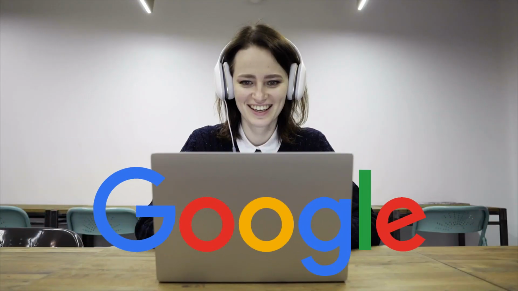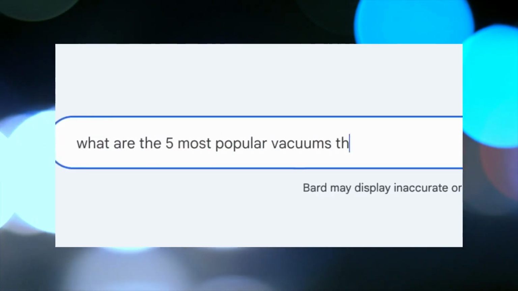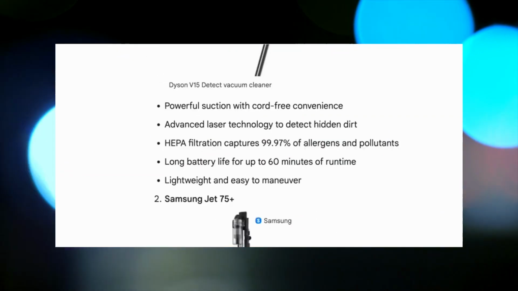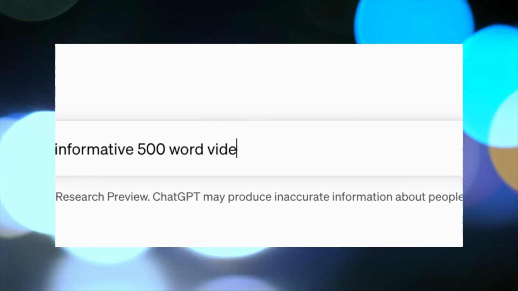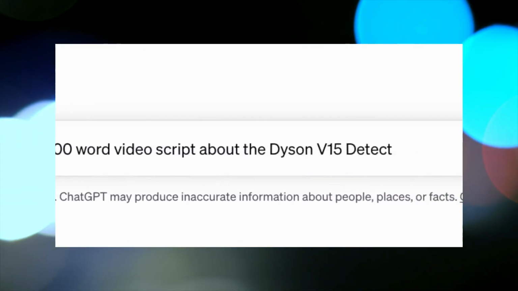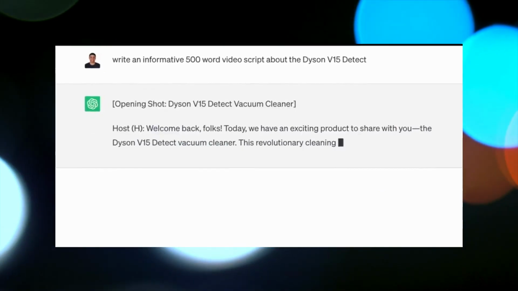For the research segment of the script, we will use Google's AI tool, Bard, to inquire about the top 5 vacuums this year. Subsequently, we will individually provide each of these products to ChatGPT, instructing the AI to compose an informative 500-word video script for each vacuum. We will commence with the Dyson V15 Detect.